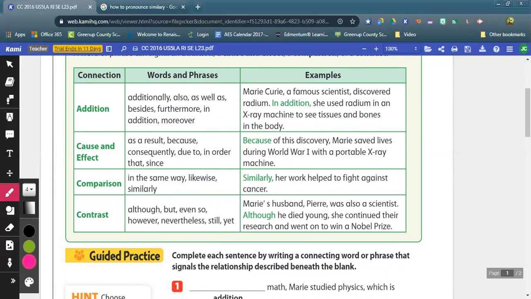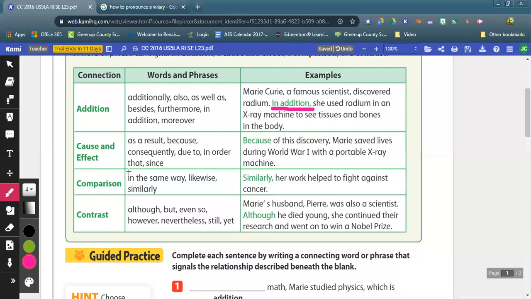Here's an example of how they used the connection addition in a sentence. Marie Curie, a famous scientist, discovered radium. In addition, she used radium in an X-ray machine to see tissues and bones in the body. So they are adding on a fact in this situation about Marie Curie.